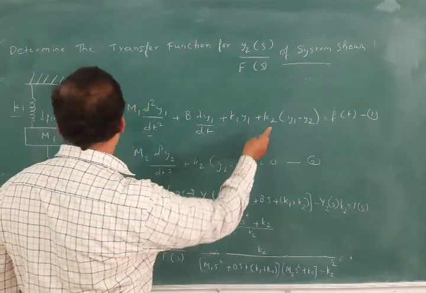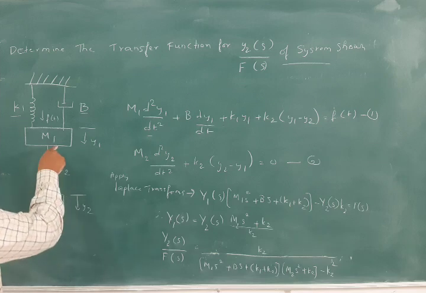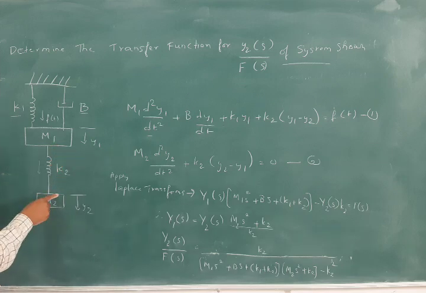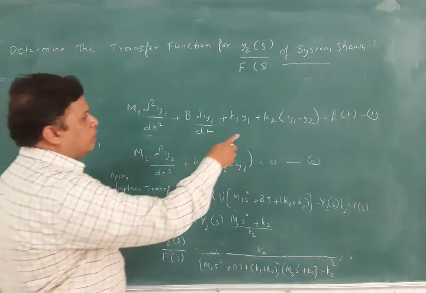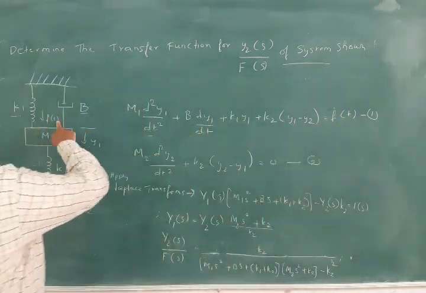And for the spring k2, as it has two supports, here there are the first support and the second support. We can write the equation k2 into (y1 minus y2) is equal to f of t. So this is f of t here.